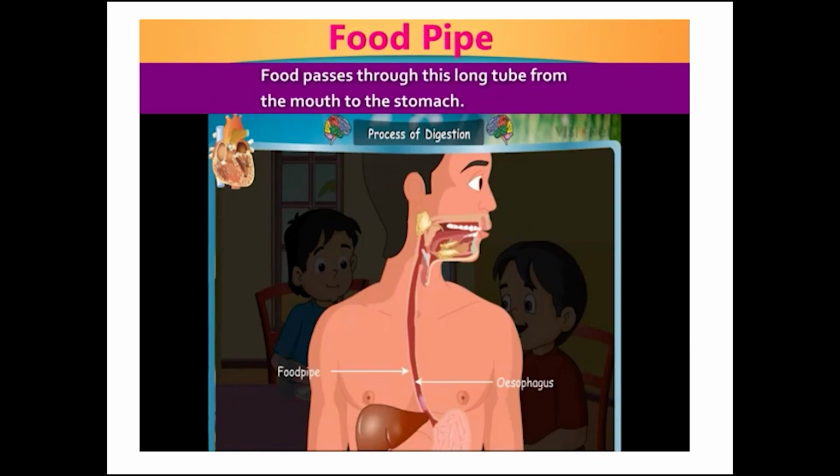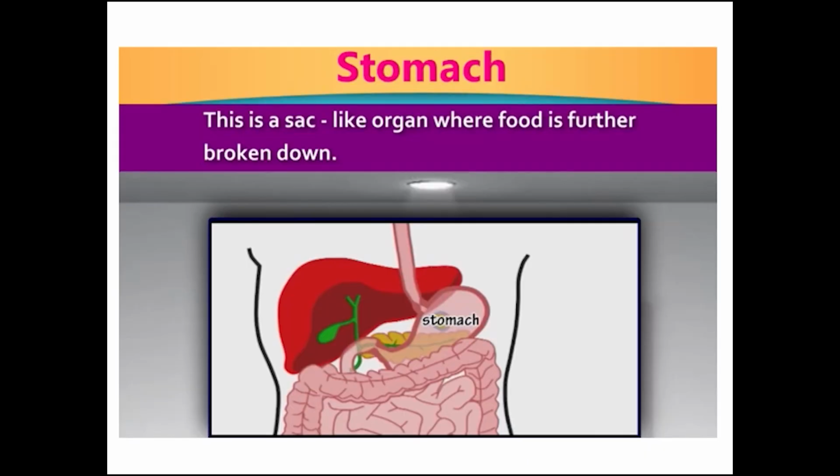The chewed food then goes into the food pipe. The food pipe is also called esophagus. From there, the food then enters the stomach, where it is digested. I hope it is clear.